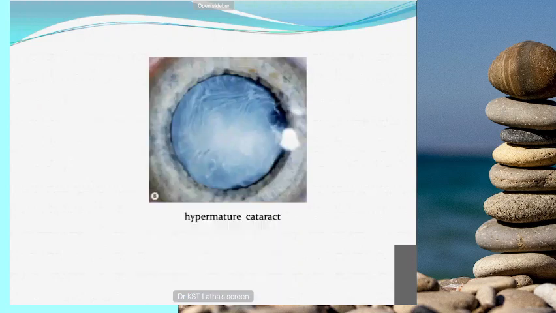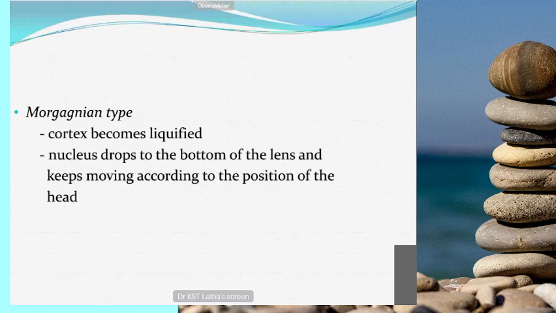This is the hypermature stage. Here you can see the color of the lens is milky white, and the anterior capsule becomes thickened and calcified. The calcified anterior capsule is seen in the sclerotic type, which is actually a sclerotic type of hypermature stage. Another sequela is the Morgagnian type, which occurs during the hypermature stage.